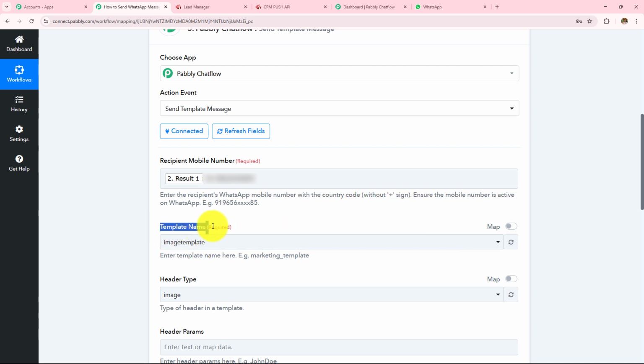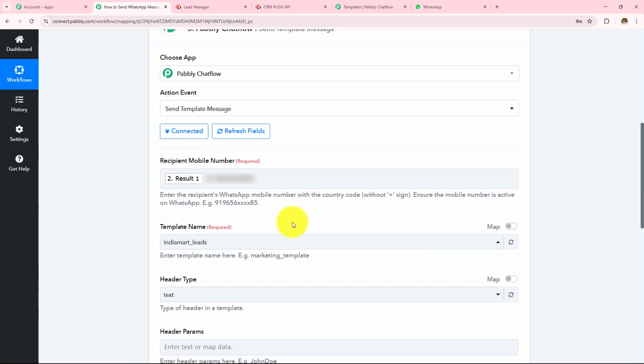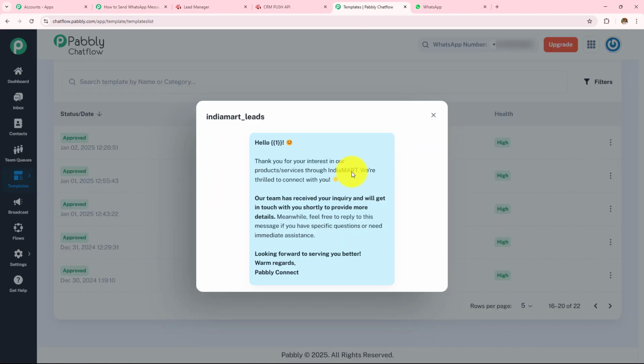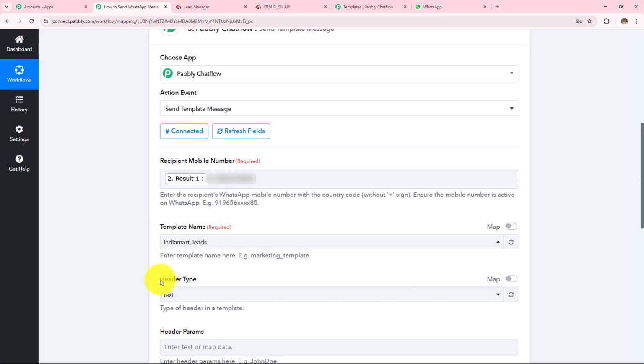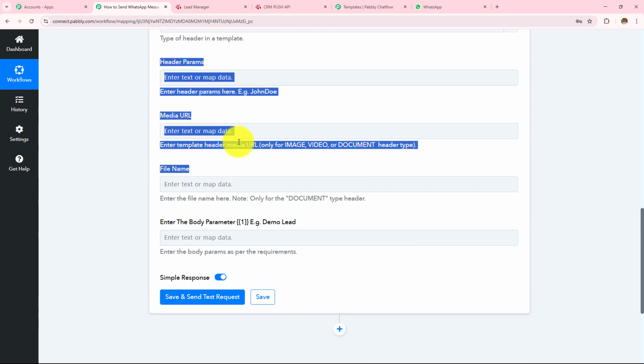Now I need to enter the template name. So as I have already told you, my template name is IndiaMart. In this drop down, I can find all the templates which have been created. As I have shown you my template previously, the name of my template was IndiaMart Lead. So I'm going to select that. So here I have entered a template name, and if I go back to my Pabbly Connect, here I can see that this was the template which I have mapped in my Pabbly Connect. So this is the same template which we'll be using. Now if I go back to Pabbly Connect, we can see that it has automatically detected the header type, and then I do not want to enter any of these fields, header params, media URL or the file name.